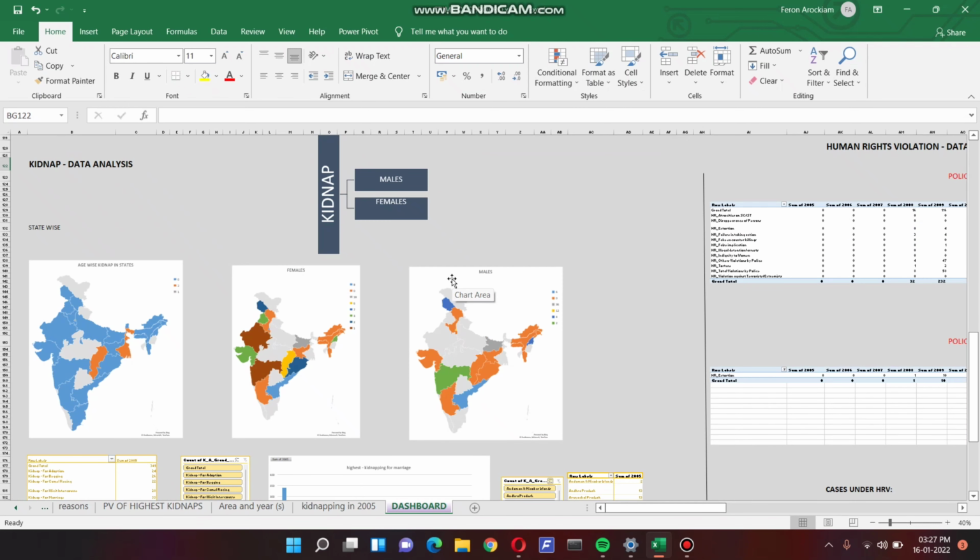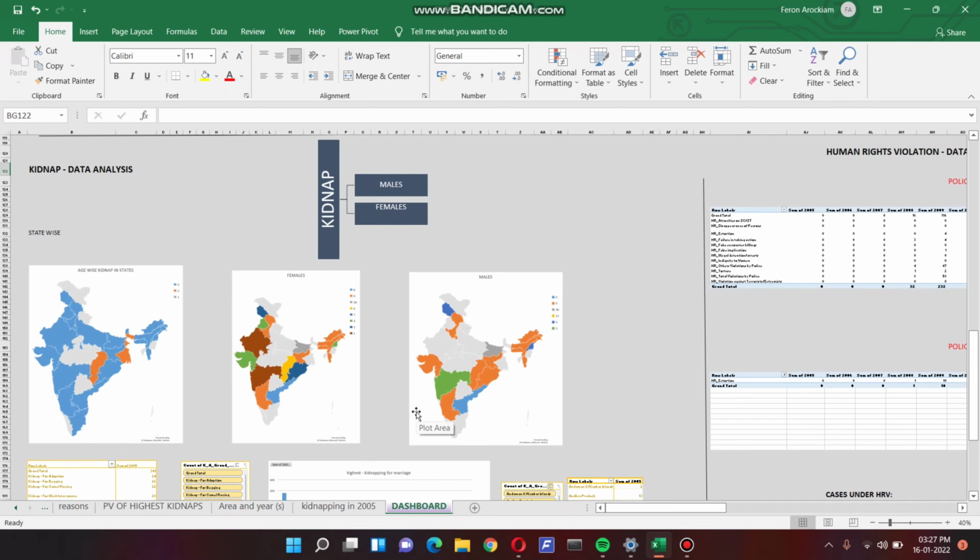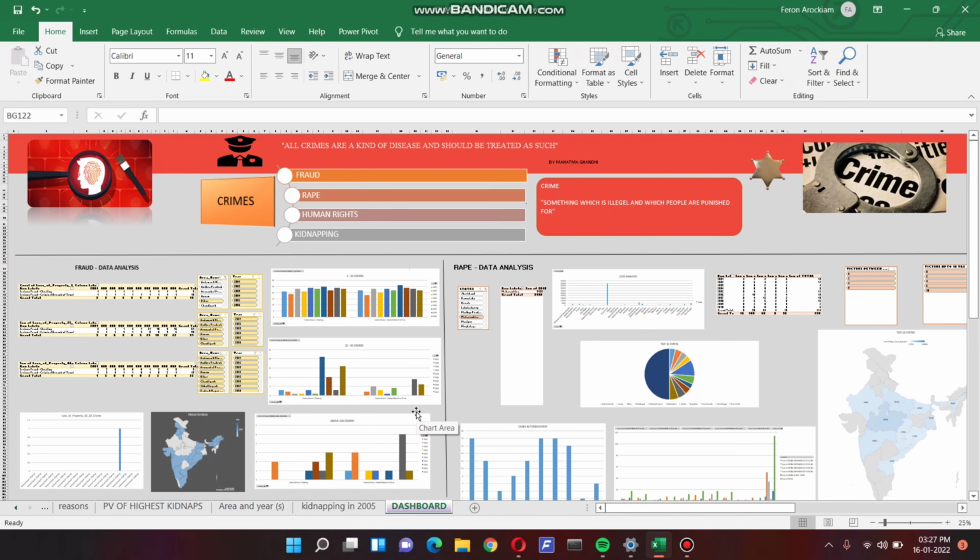Next we come to kidnap data analysis. We have kidnapped for males and females. We have segregated males, females, and the age-wise segregation of kidnaps. We have inserted all the pivot charts and pivot tables here, and we also used slicers. And that's it about kidnap data analysis. And this is all about our dashboard.